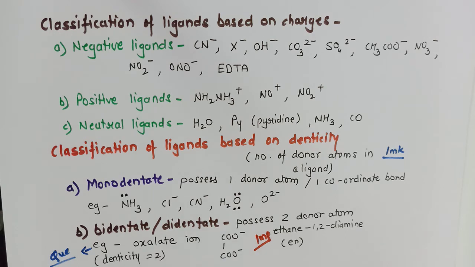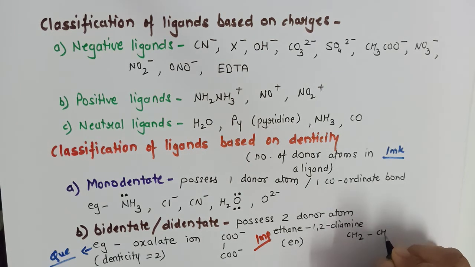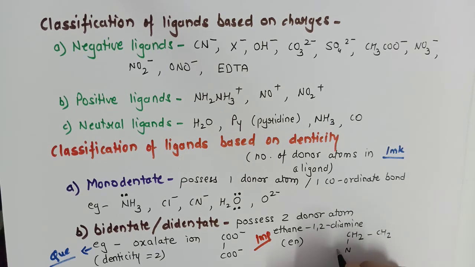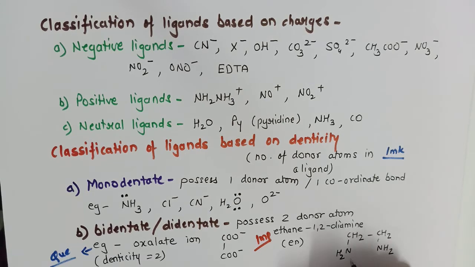Its structure is ethane with two nitrogen atoms attached to it, one lone pair on each nitrogen atom. Both these lone pairs can be donated and therefore it is a bidentate ligand, or I will say by donating these two lone pairs it can form two coordinate bonds.